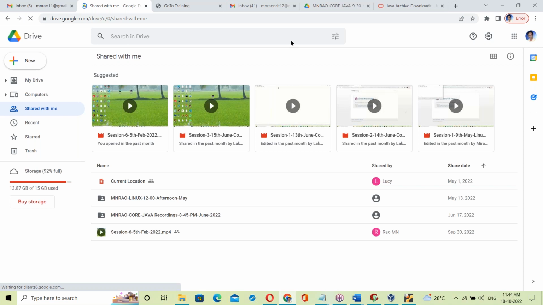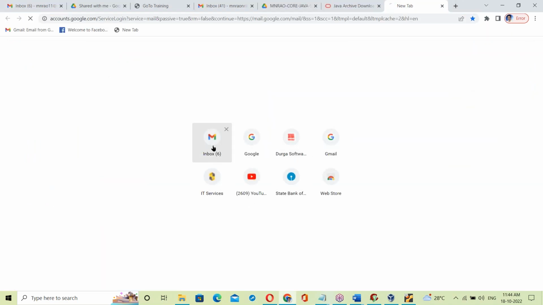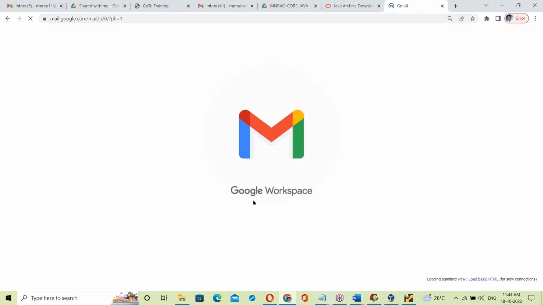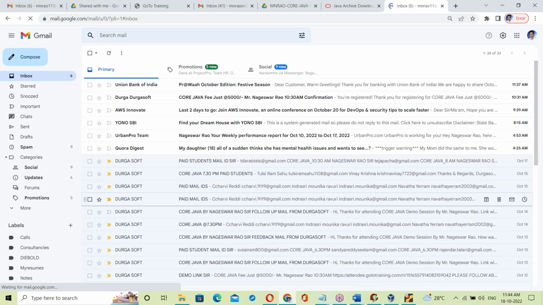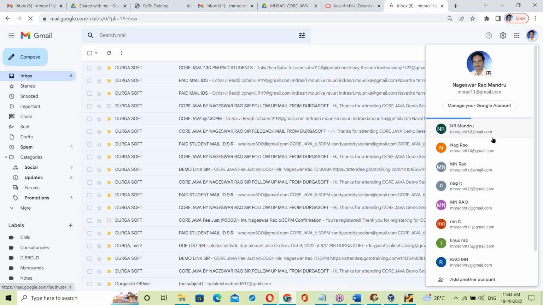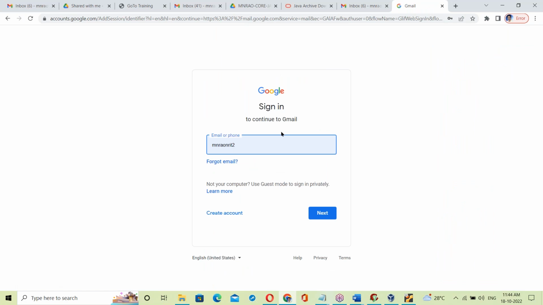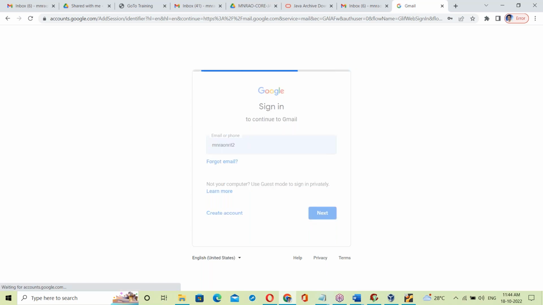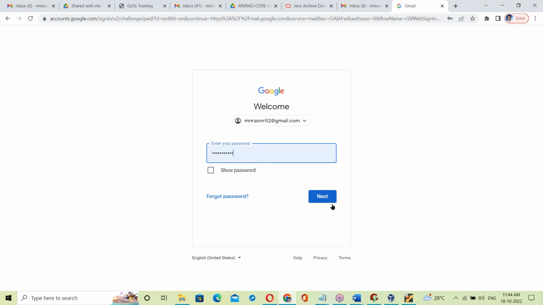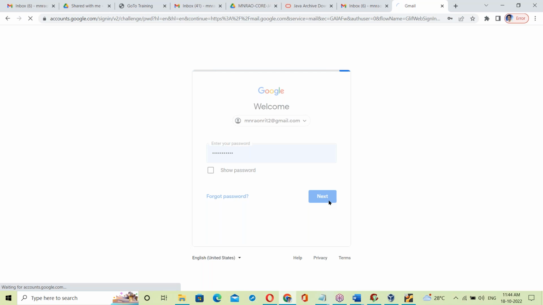Suppose I do a new login, for example. This is your login ID, and next, the password.